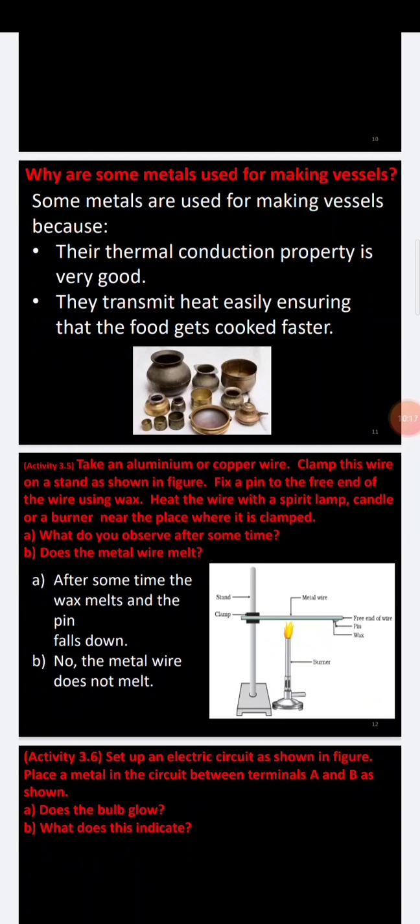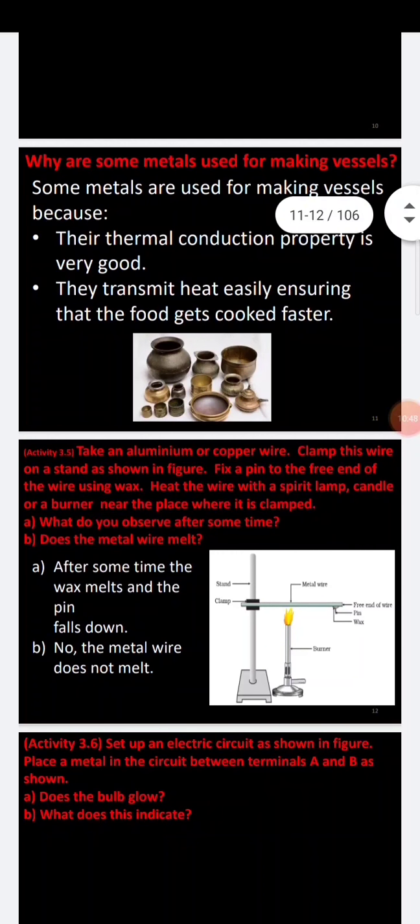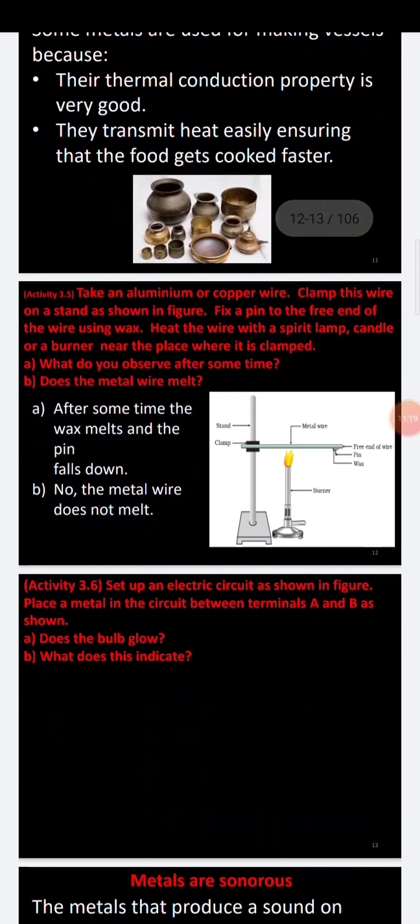By this we can say that some metals are good conductors of heat, and some metals are good conductors of electricity. Electricity means electrons can easily flow through the wire. Copper, aluminium and silver are good conductors of electricity. But in our day-to-day life we use copper as wire for electricity, because silver, though a very good conductor, is very costly. That is why we use copper for electricity purposes. So metals are good conductors of heat and electricity. Even iron is a good conductor of heat.